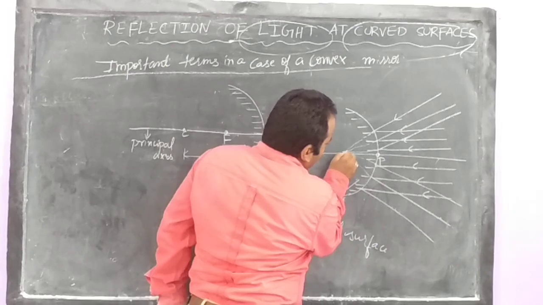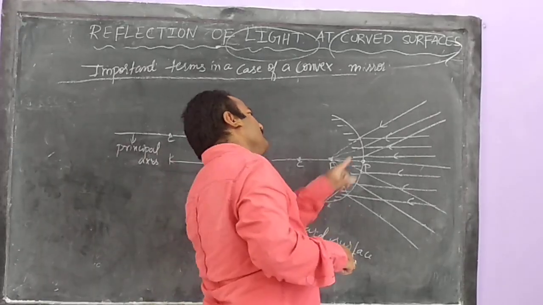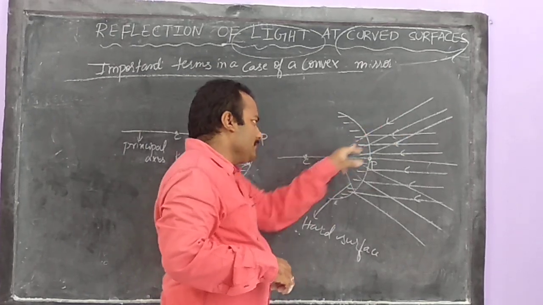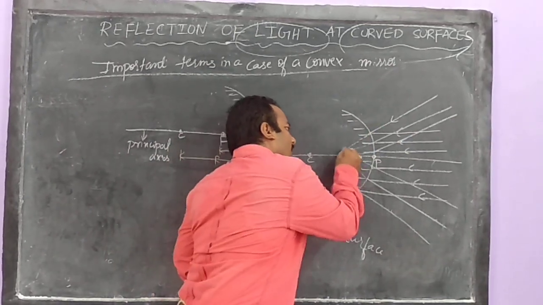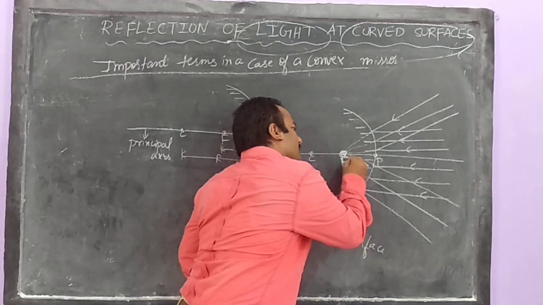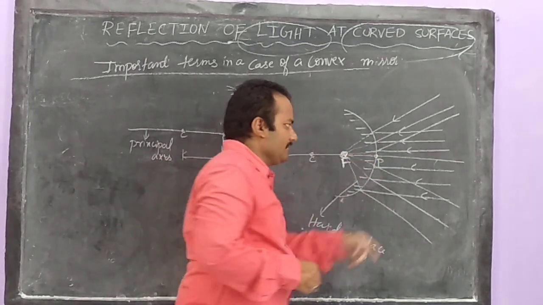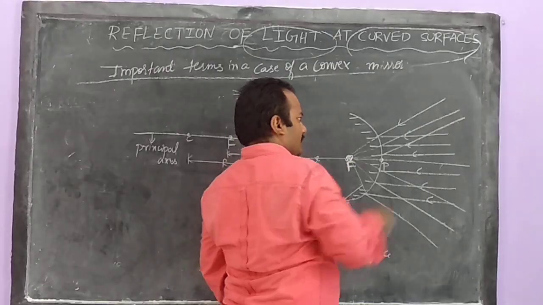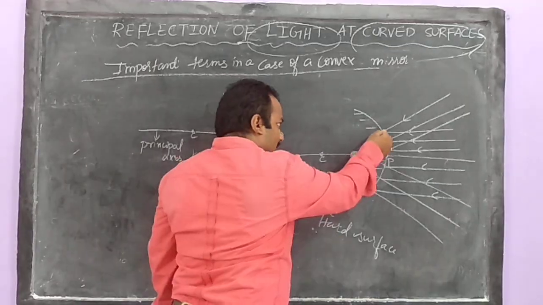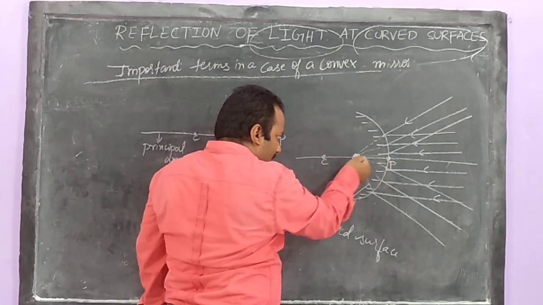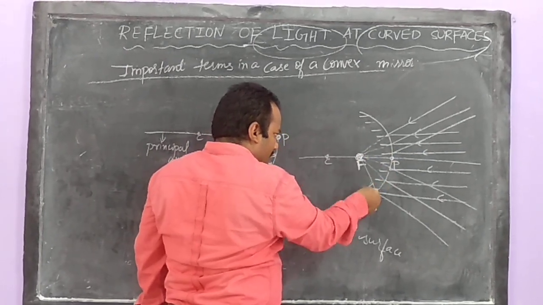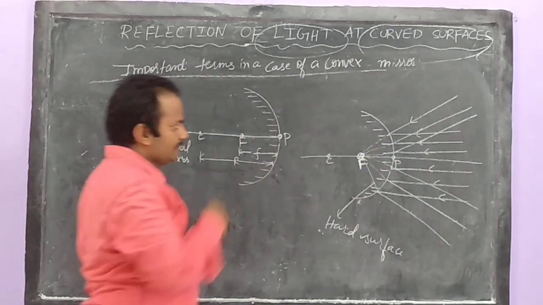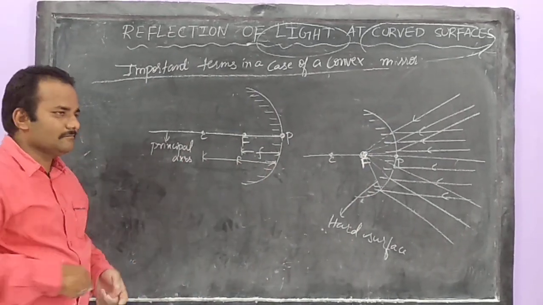See, the light is not interested to come inside, but it's our interest. We are making the reflected rays meet on this focus because we are talking about focus. All the rays instantly after falling on the convex mirror got diverged. They don't want to come inside, but with the help of imaginary line, we should make these reflected rays meet behind the mirror on the focus. So you have to write down the definition for focus.